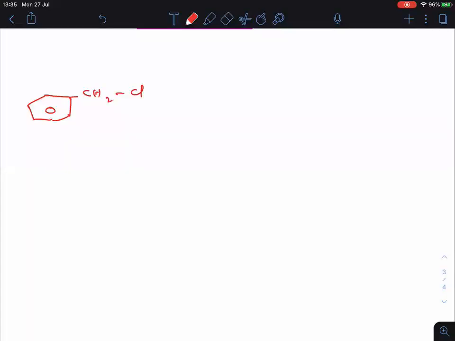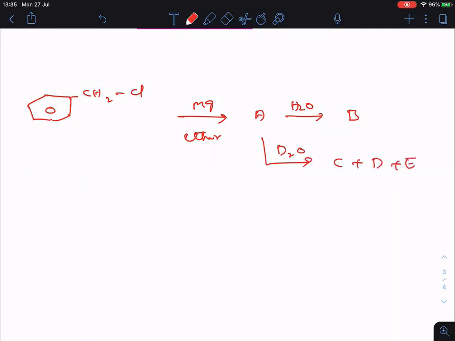This is benzyl chloride. When this benzyl chloride is treated with magnesium and ether, a compound A is formed, which when treated with water gives B. But when treated with heavy water, C plus D plus E are formed. With water, only B is formed. With heavy water, C, D and E are formed.